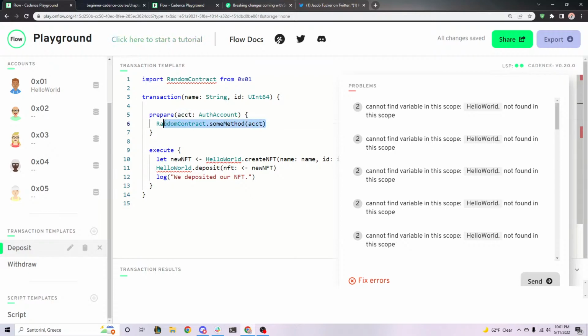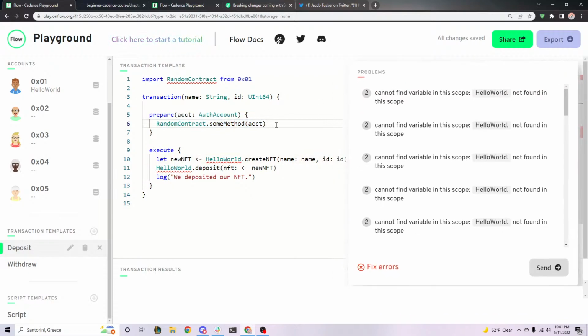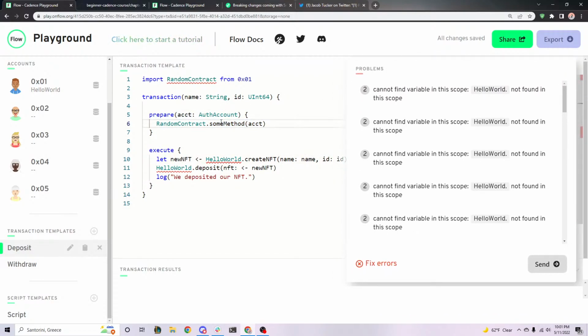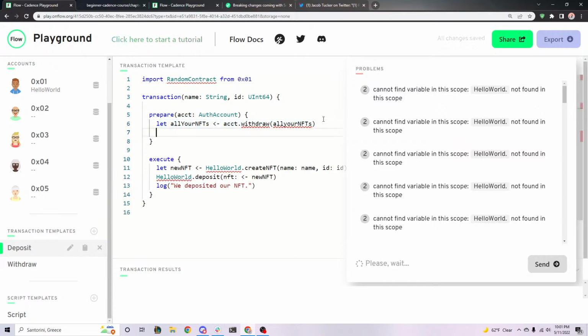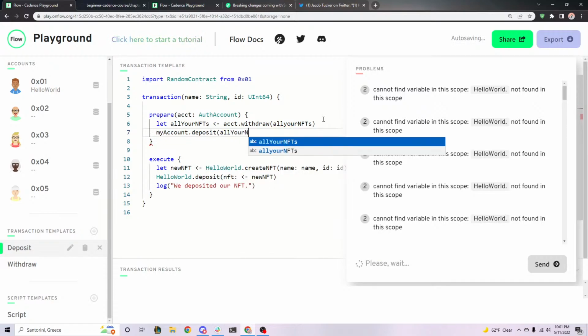I know, it's really scary. And in addition, this can technically be done in transactions too right now, because if I just did account dot withdraw all your NFTs, again, it's much more complicated than this, but you get it, then I could just say my account dot deposit all your NFTs.